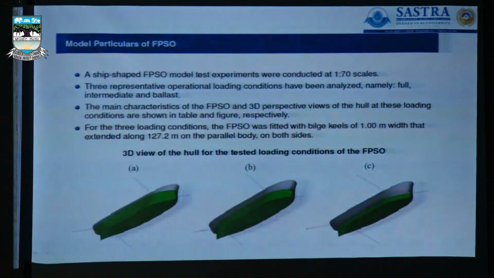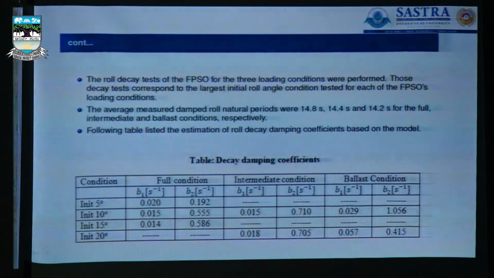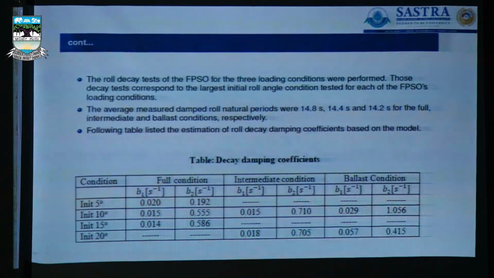Not only that, we have also collaborated with NIOT Chennai. They are also working with these kinds of models. We have collaborated with Rajshekhar, a scientist at NSTL lab, NIOT Chennai. He provided some data sets for the real-time validation, and then these are the various parameters suggested by the real-time data, for 5 degree, 10 degree, 15 degree, and 20 degree, for full condition, intermediate condition, and ballast condition. There are three conditions suggested by the real-time data set provided by the NSTL lab.